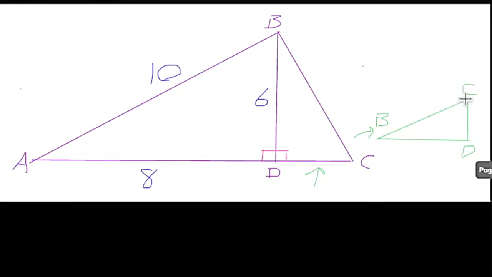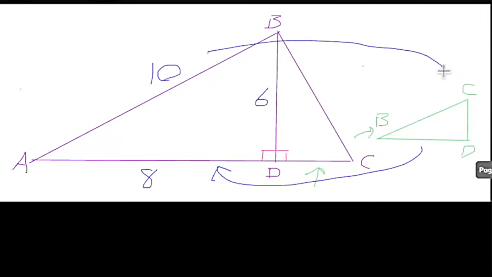And now we can see that CD lines up with BD. So these two are going to be proportional. And we can see that AD lines up with BD. And of course, BC lines up with AB. So now everything's looking proportional.